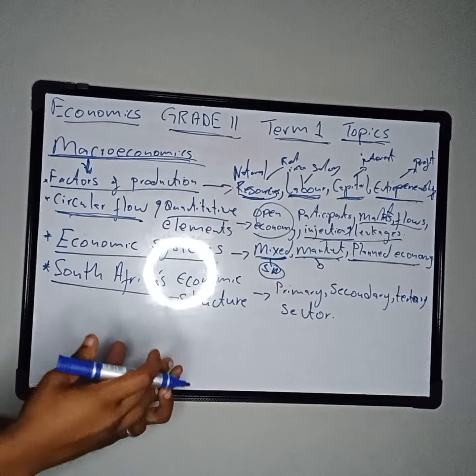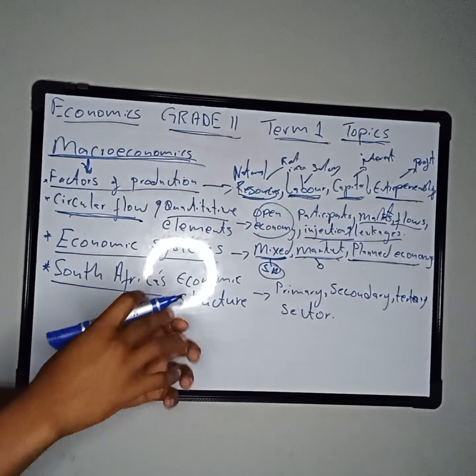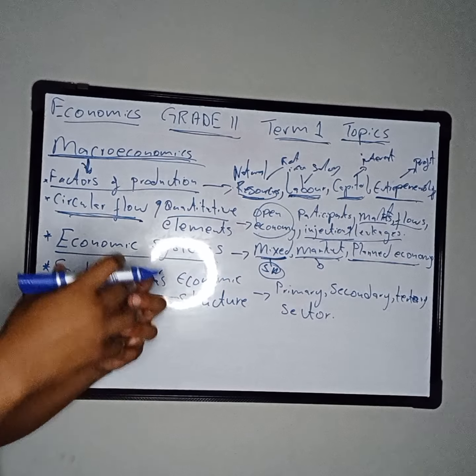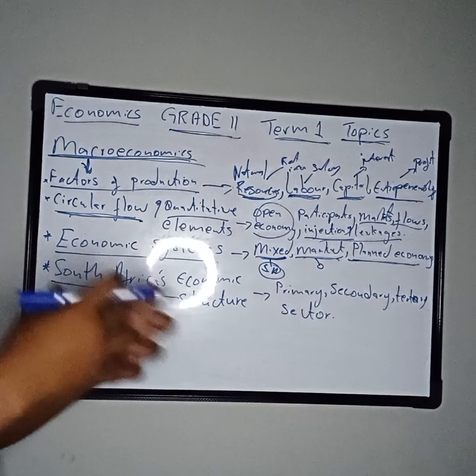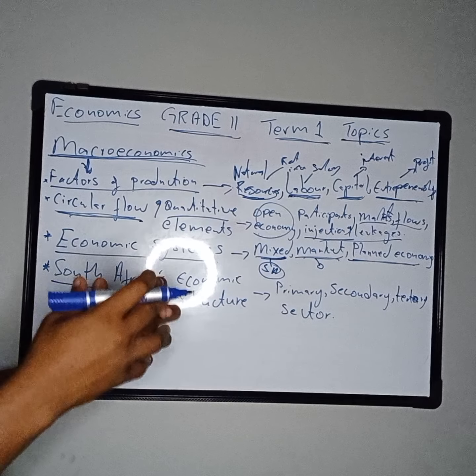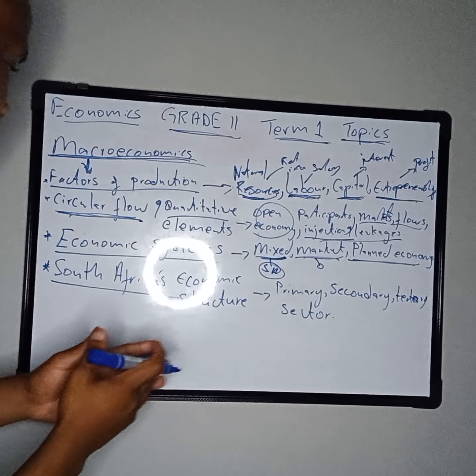It is also known as socialism or communism, whereby almost all the resources in a country are under the control or owned by the state, and there's no private individual who is the owner of resources. Everything is under the control of the state.